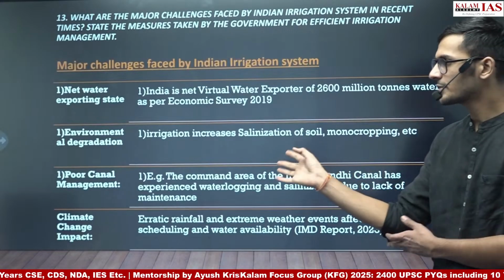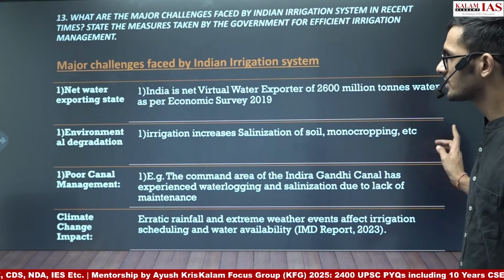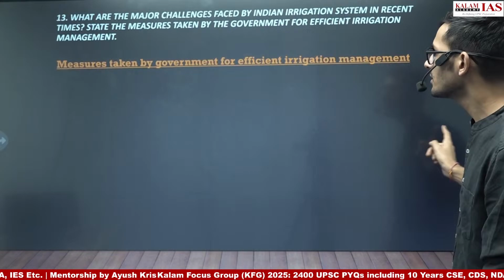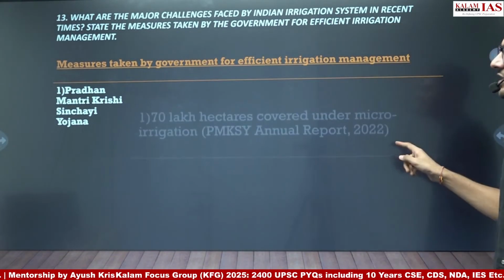So we have discussed 8 points here. You can write 6 or 7 points out of these 8 and then move to the second part of the question: measures taken by the government for efficient irrigation management. The first is the Pradhan Mantri Krishi Sinchai Yojana.